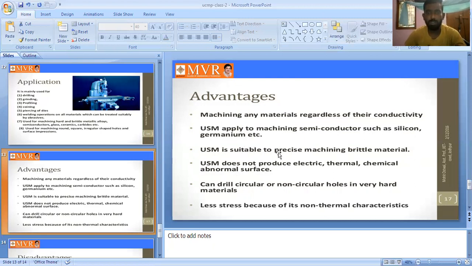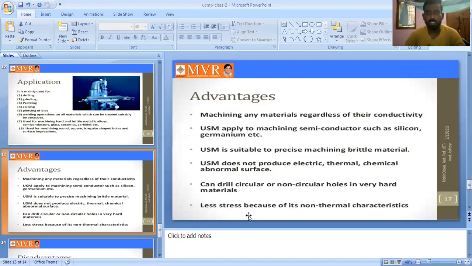USM is suitable for the precise machining of brittle materials. It is suitable only for brittle materials. Next, USM does not produce electrical, thermal, or chemical abnormal surfaces. It can drill circular or non-circular holes in very hard materials.